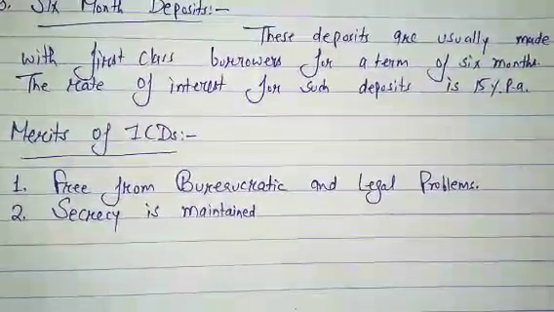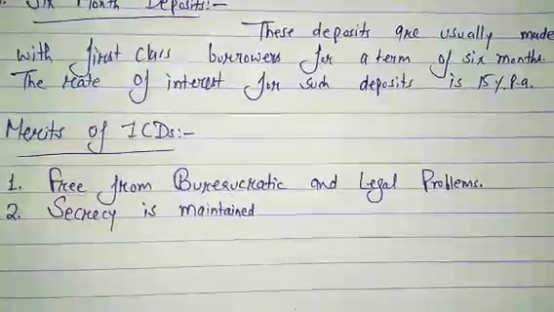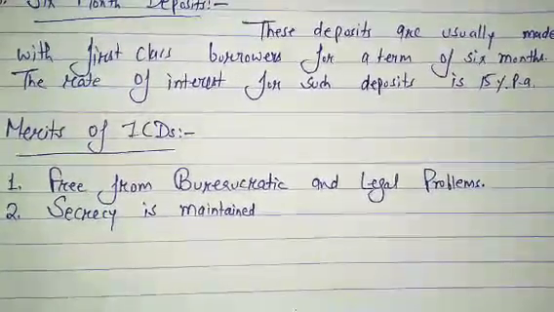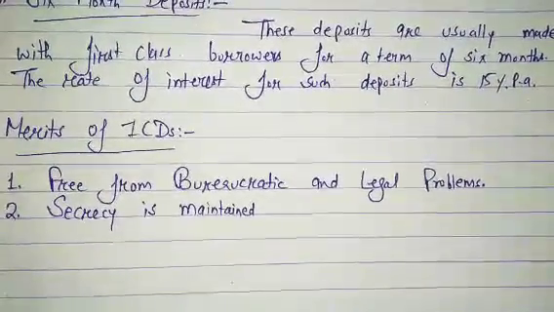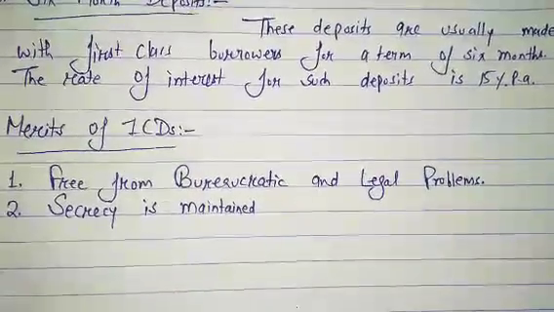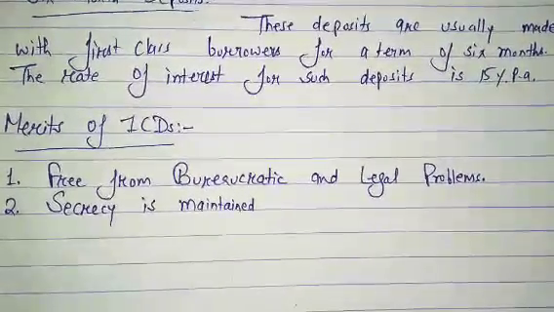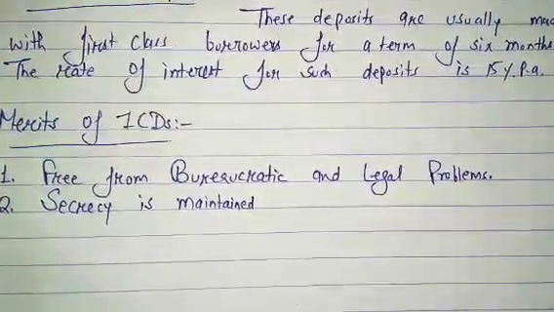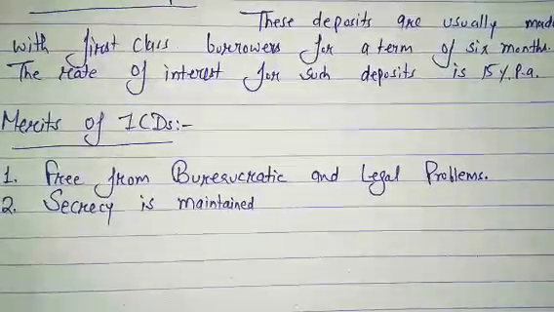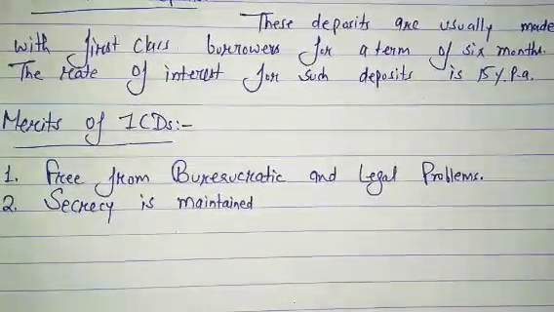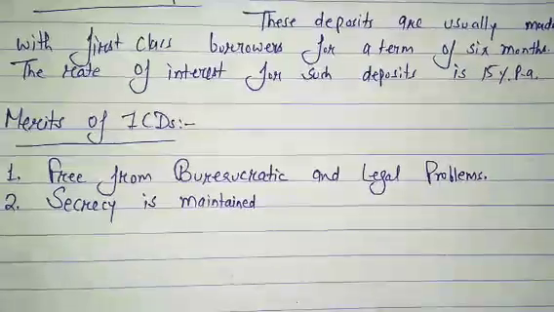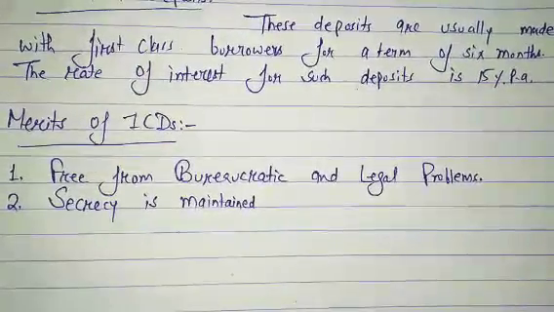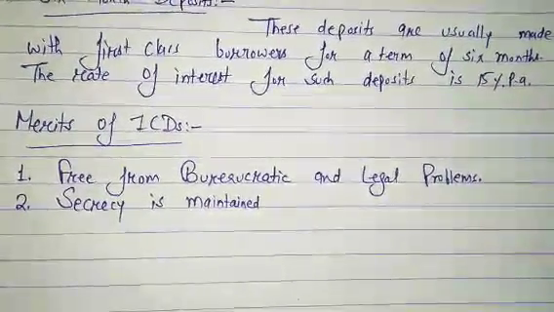It means the broker in this market never really reveals the list of lenders and borrowers, as it is believed that in the absence of secrecy, the rate of interest will fall. So it means that secrecy is maintained in ICDs, because one company can provide the loan amount to another company without any information going to anyone else.